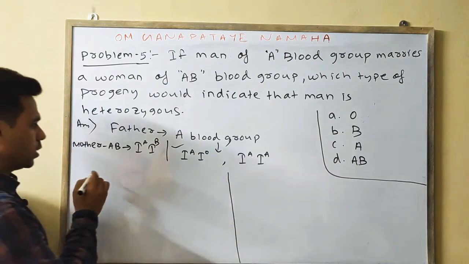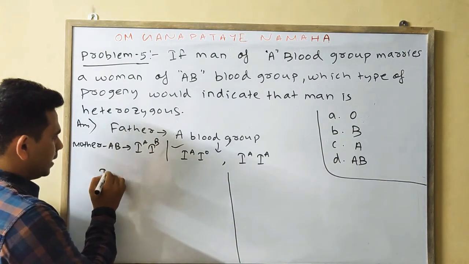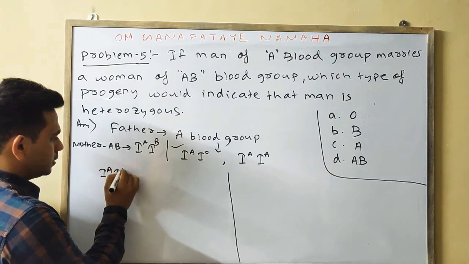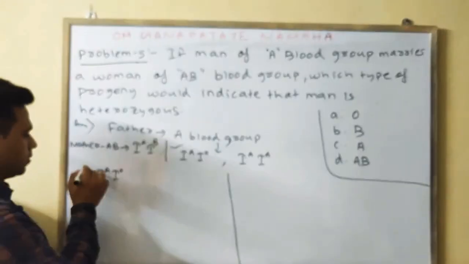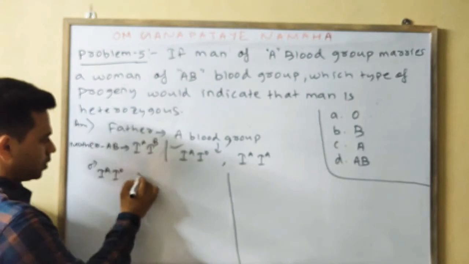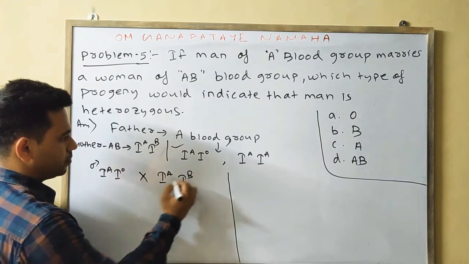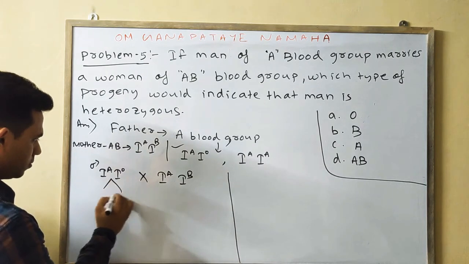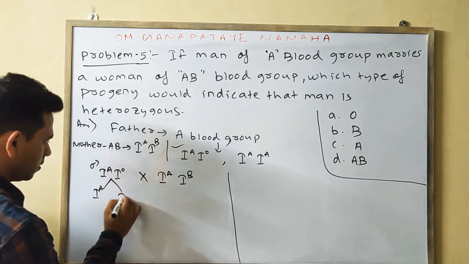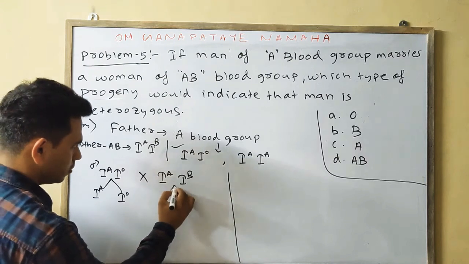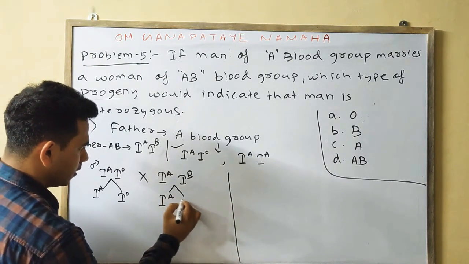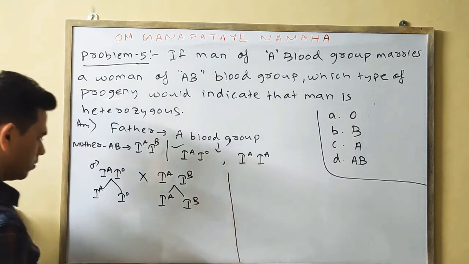So we'll do the cross first: IA I0, this one is your heterozygous father, crossed with IA IB. Gamete formation: IA, I0 and IA, IB. Okay, cross will do.